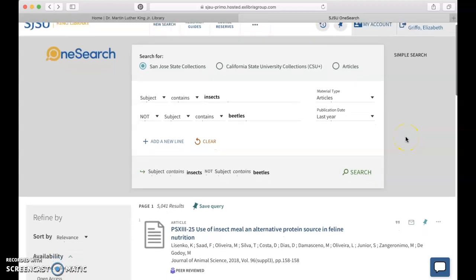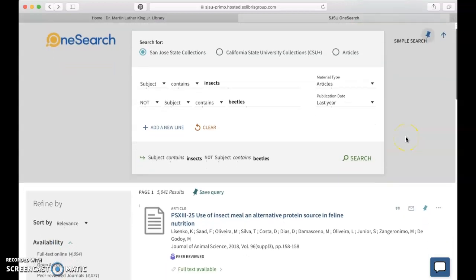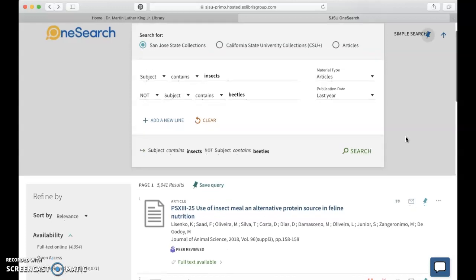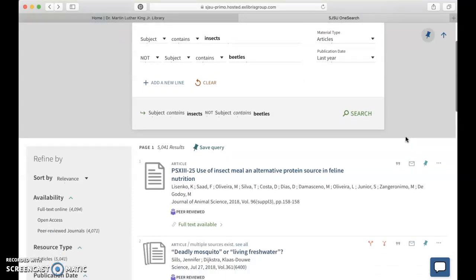Okay, so I found some really interesting articles and I want to share these resources maybe in my citations or my bibliography list, my reference list. In order for my classmates or professor to get a direct link to that article, I'm going to need what's called a permalink.